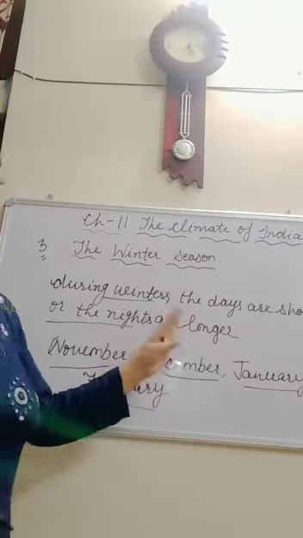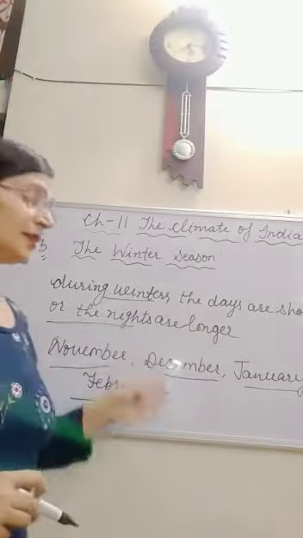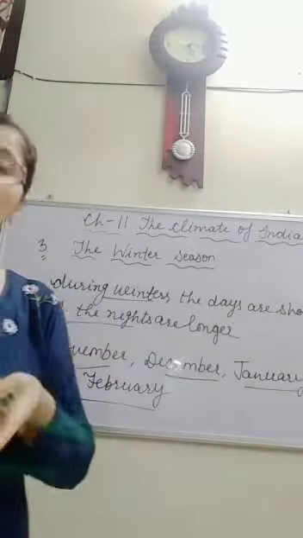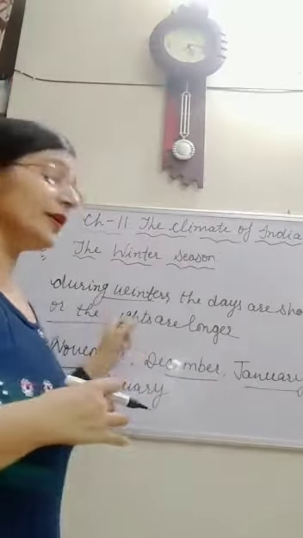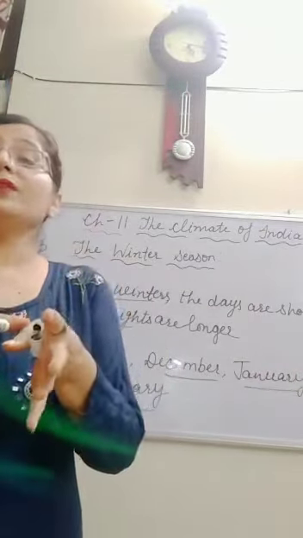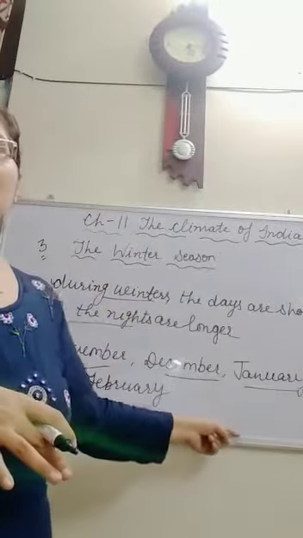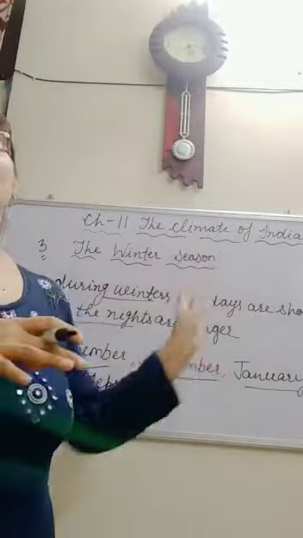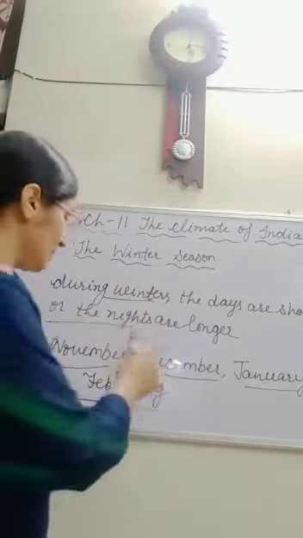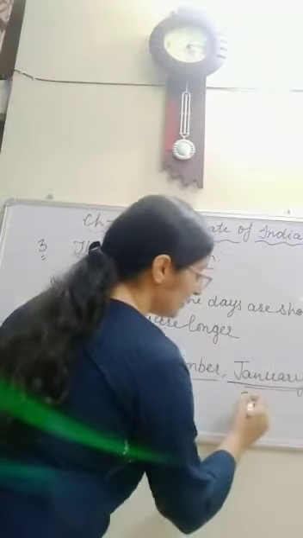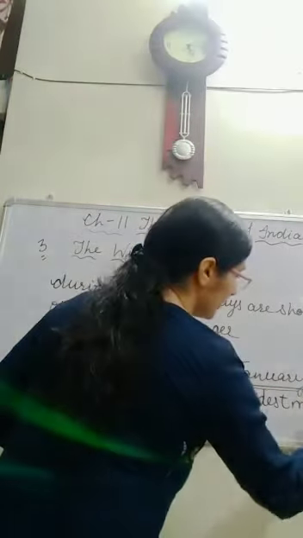The winter season lasts from November to February every year, and there is heavy snowfall in the northern mountains. Snow covered mountains are there because the northern plains experience cold winters, and January is the coldest month of the northern plains.